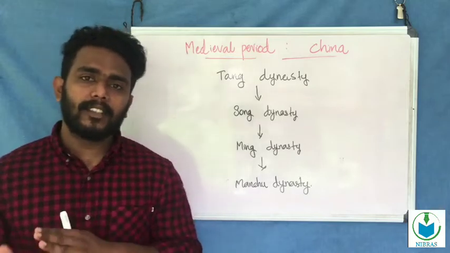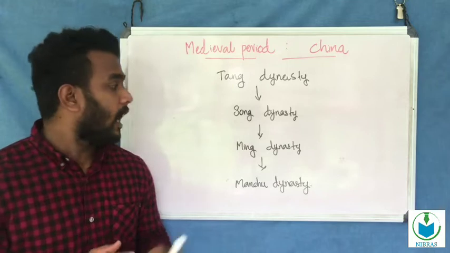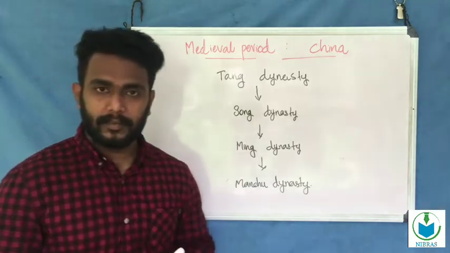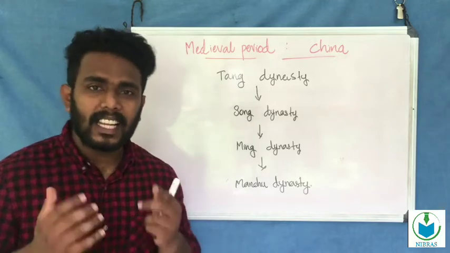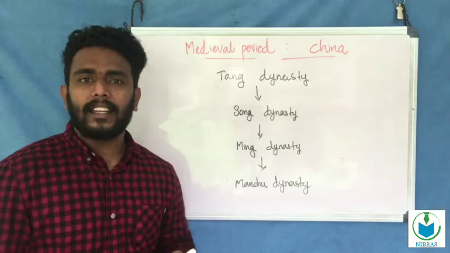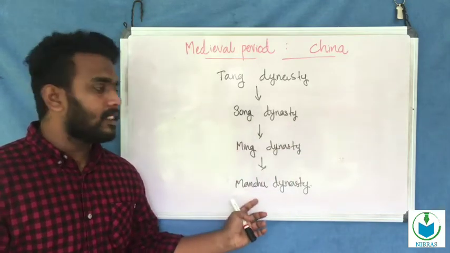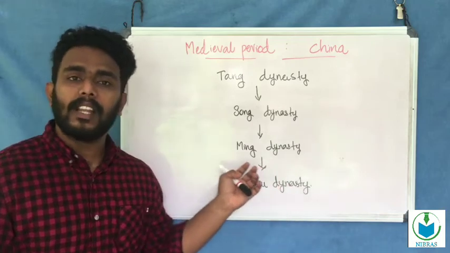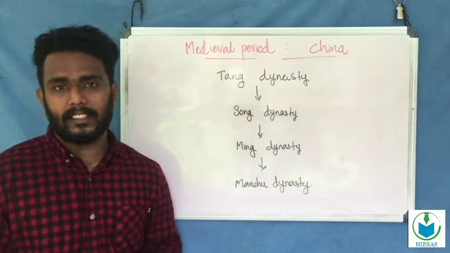After the Tang dynasty, China was ruled by the Song dynasty, and after that by the Ming dynasty. In the last phase of the medieval period, China was ruled by the Manchu dynasty.